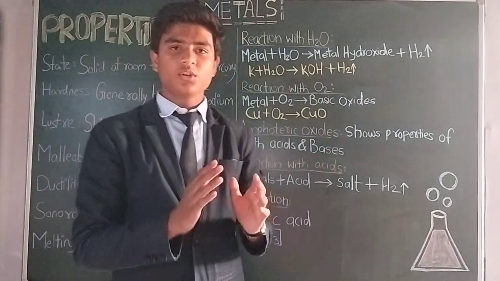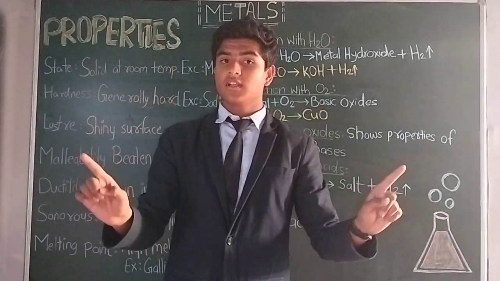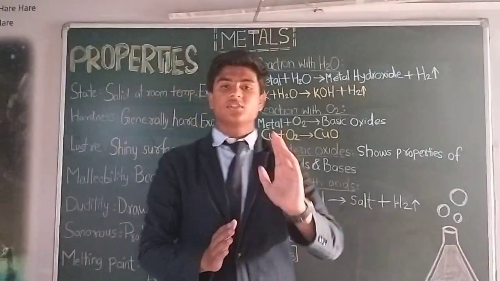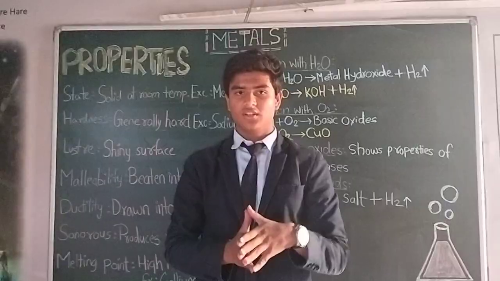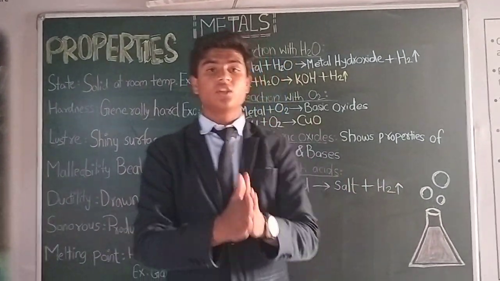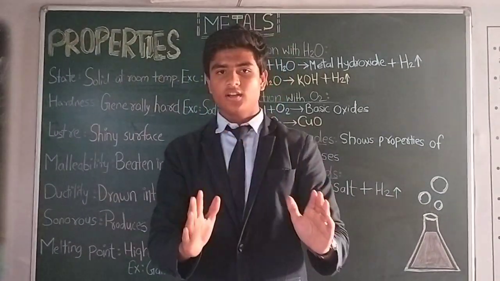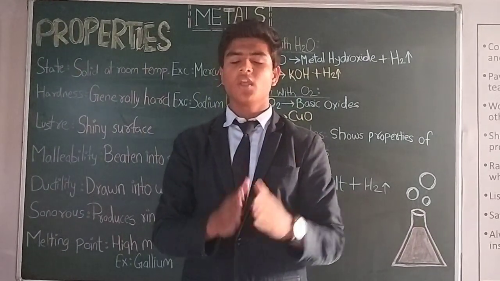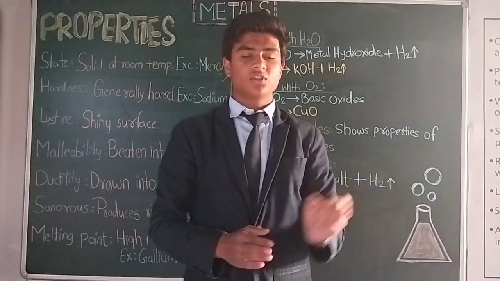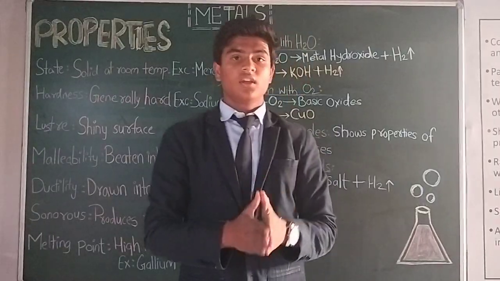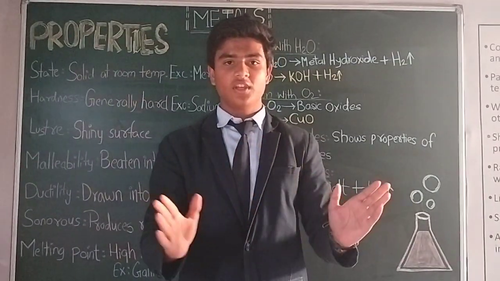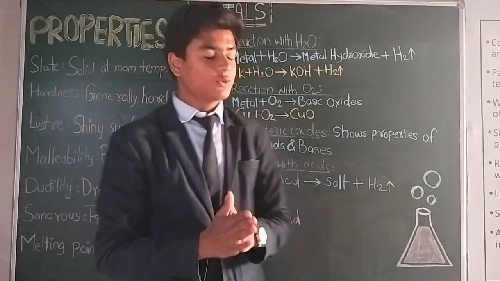Now, a point to be noted is that not all metals react with water in the same manner. The metals present at the top of the reactivity series react with water so vigorously and violently that they lead to an explosion and lots of heat is evolved. For example, when potassium and sodium react with water, they produce lots of heat and it leads to an explosion.